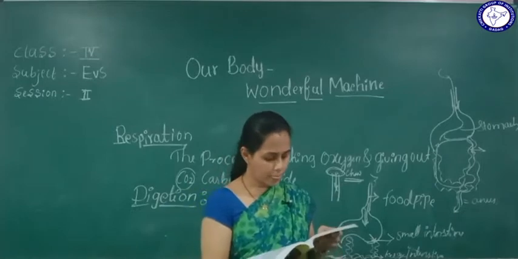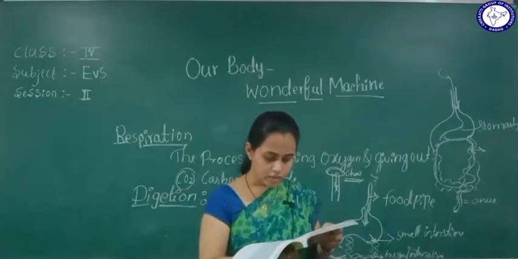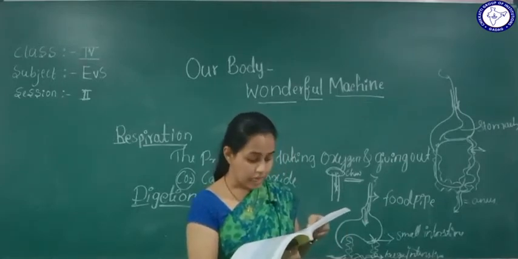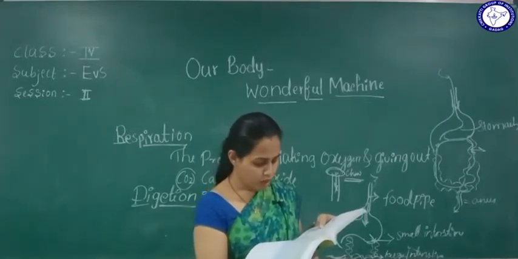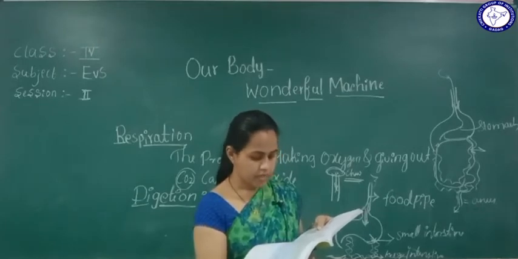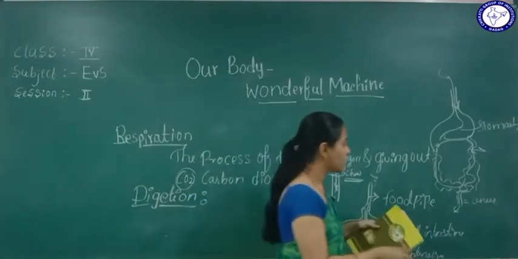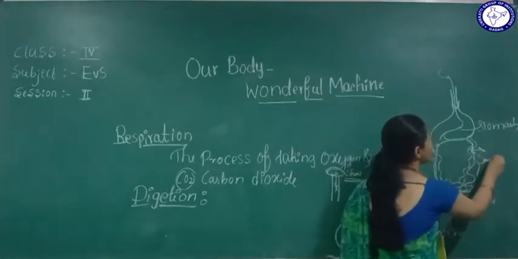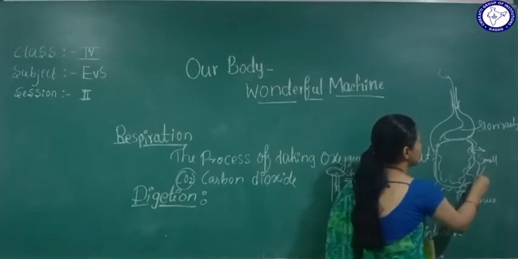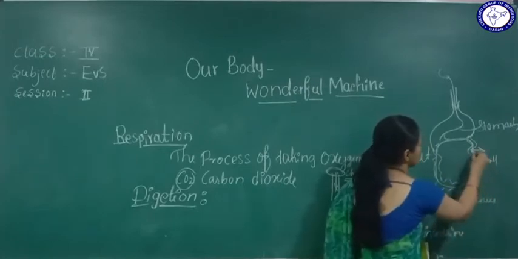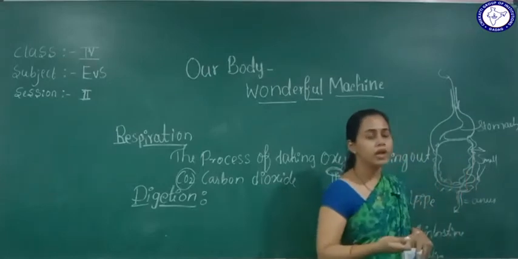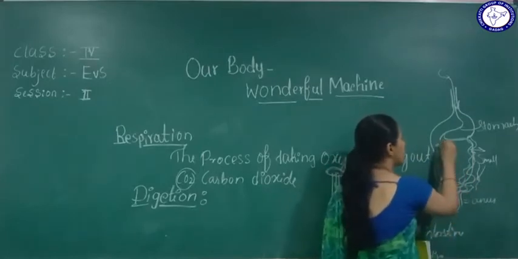So here, the undigested food reaches the large intestine and moves out of the body through the anus in the form of feces, right? Whatever goes to the small intestine will be converted into blood and go to the heart.